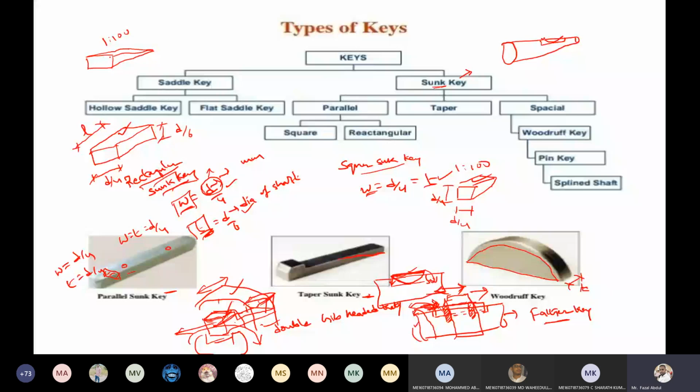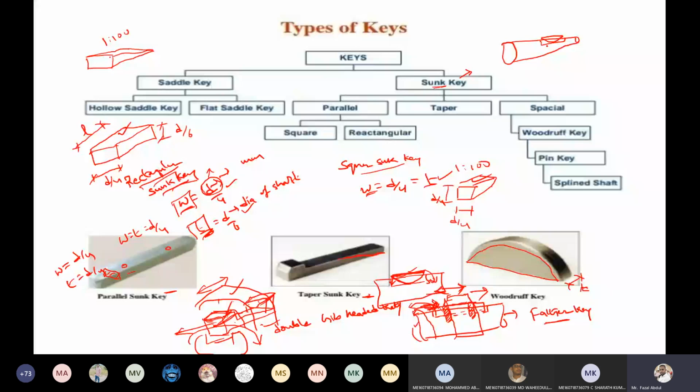It is useful on shafts having tapers, because here it prevents any tendency to turn over in the keyway.